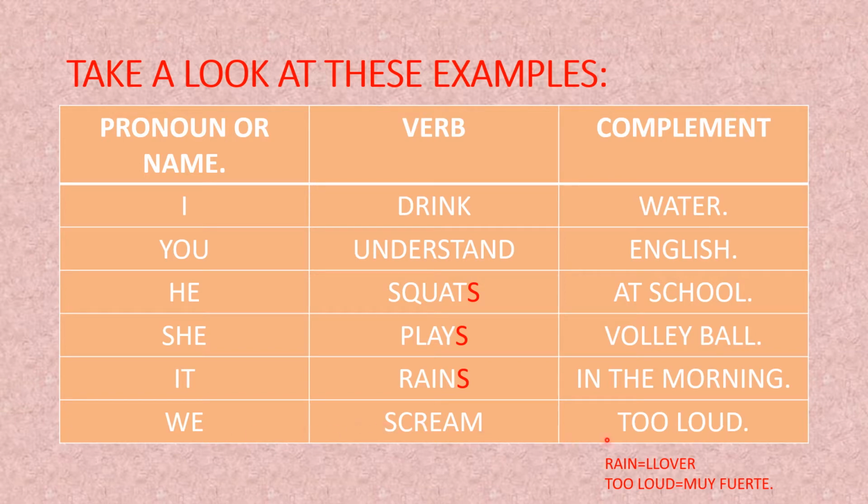Do you see? These are complete sentences and complete ideas. If we take a look at these verbs, we have the meaning of the word rain and we have the meaning of the word too loud. Now let's continue. Let's go to the next example.